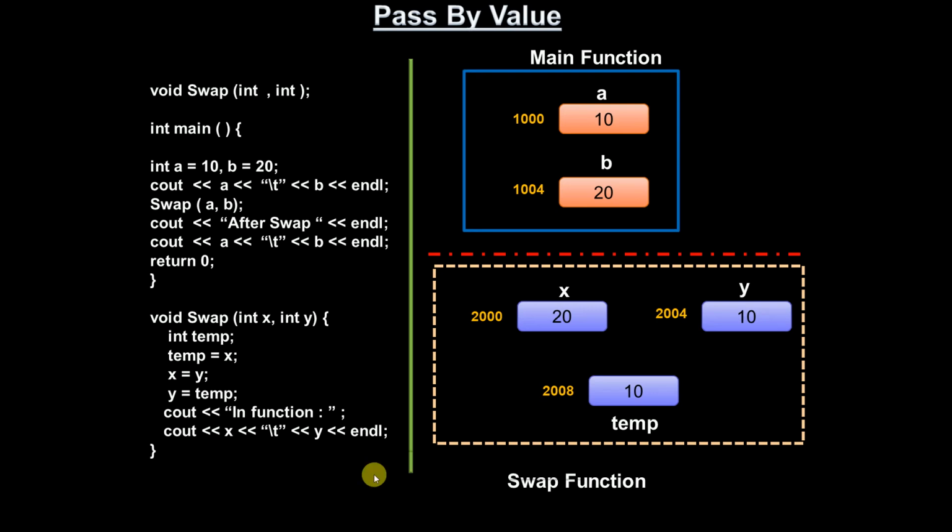So after calling this swap function, what will happen? After printing this cout statement, the control is going to hit the closing curly brace. When the control hits the closing curly brace, all the local variables which got memory in a stack frame will get removed from the stack frame.